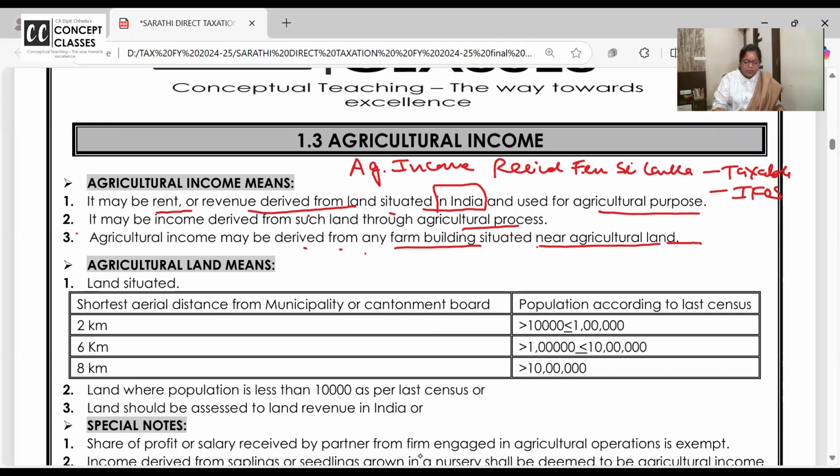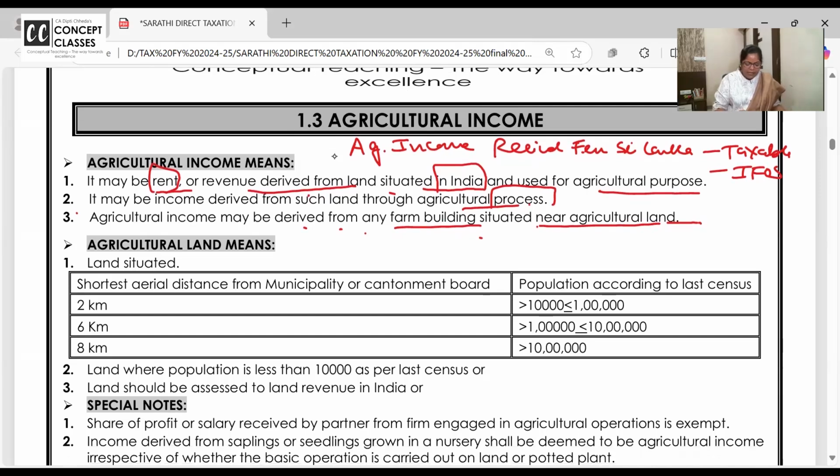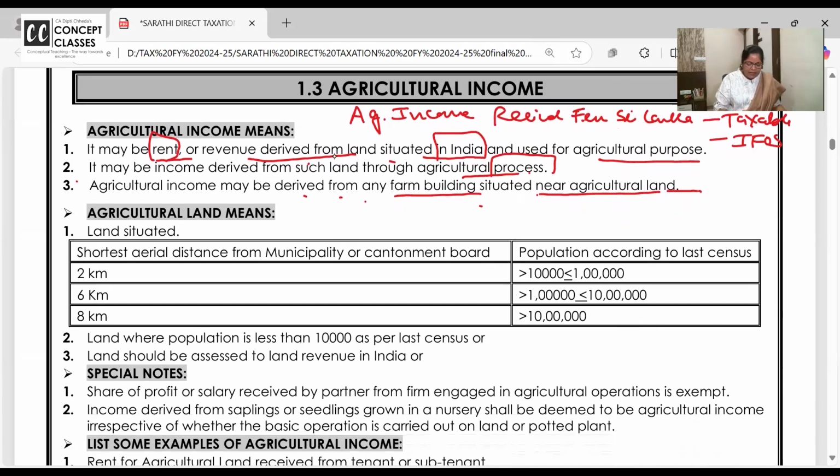Dekho. So what is an agricultural income? Either you derive rent, or you yourself do the process, or it may be derived from a farm building. Okay? Right. Agricultural land is determined by shortest aerial distance from a municipality or cantonment board where the population is above 10 lakhs. We all know that a minimum city's population is more than 10 lakhs, so it is 8 kilometers. Shortest aerial distance from municipality or cantonment board is 8 kilometers.